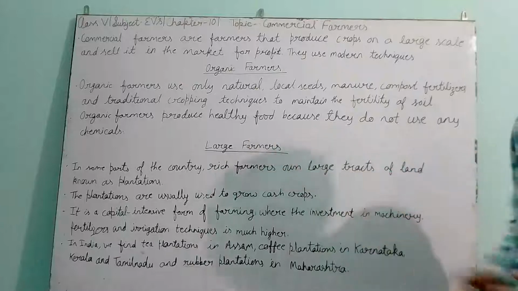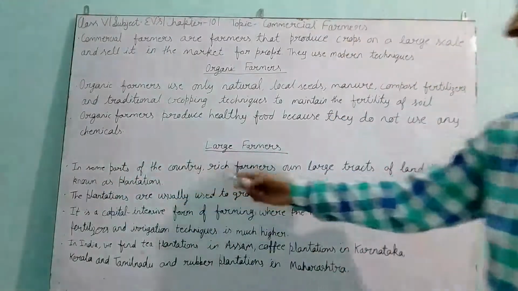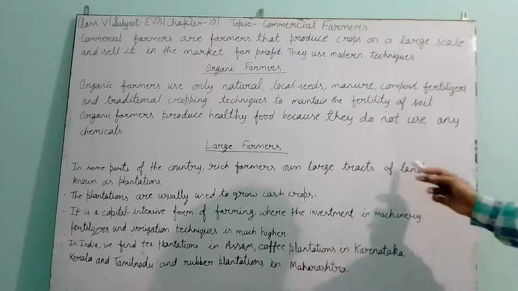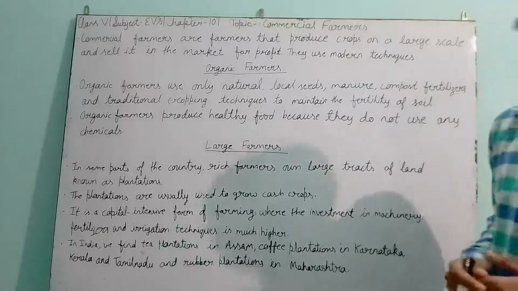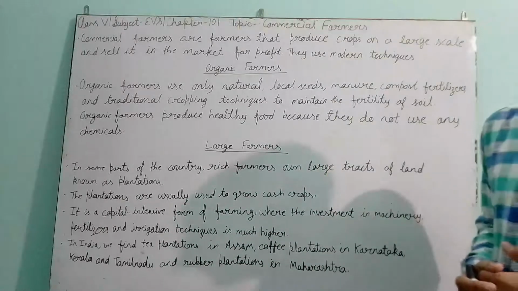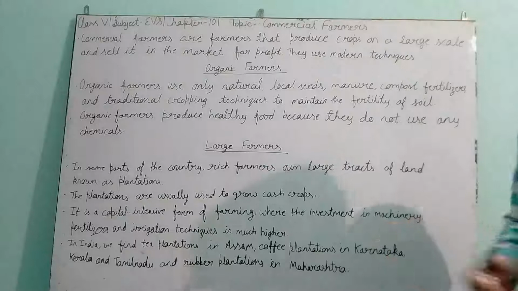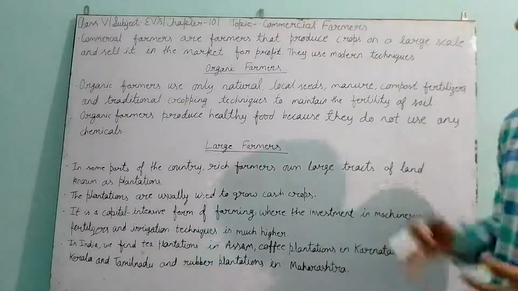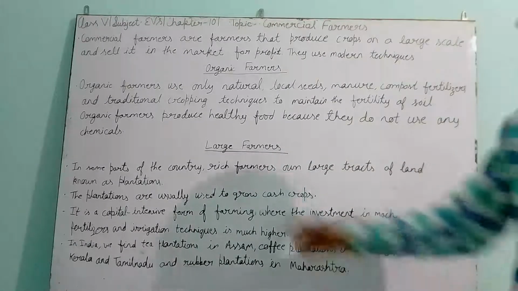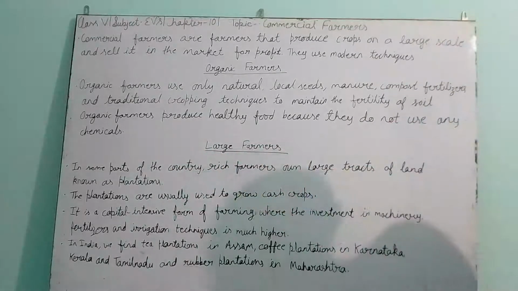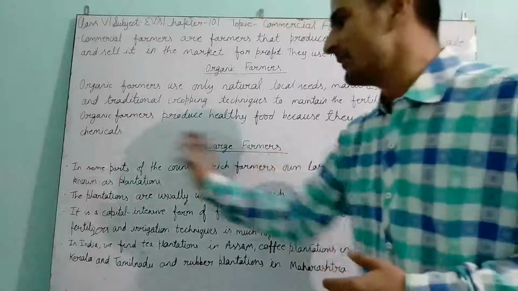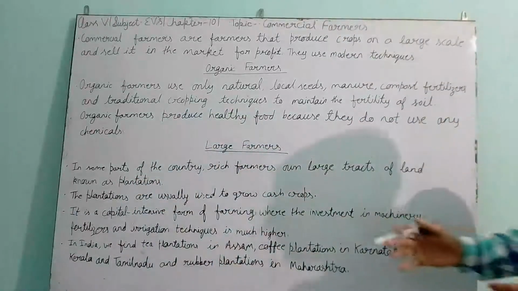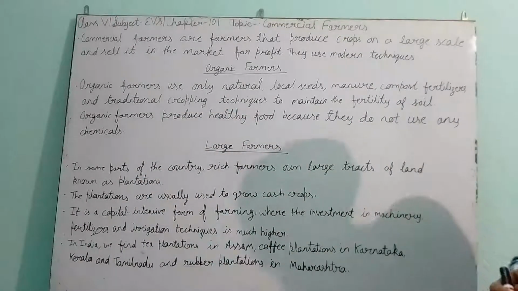Next one is large farmers. In some parts of the country, rich farmers own large tracts of land known as plantations. Large farmers, by the name, you can easily understand, are in the category of rich farmers. They have a lot of money and can make a lot of investments. So these farmers invest the money, own large plots and large fields and use them. That method is plantations. They use the large fields to do the production.